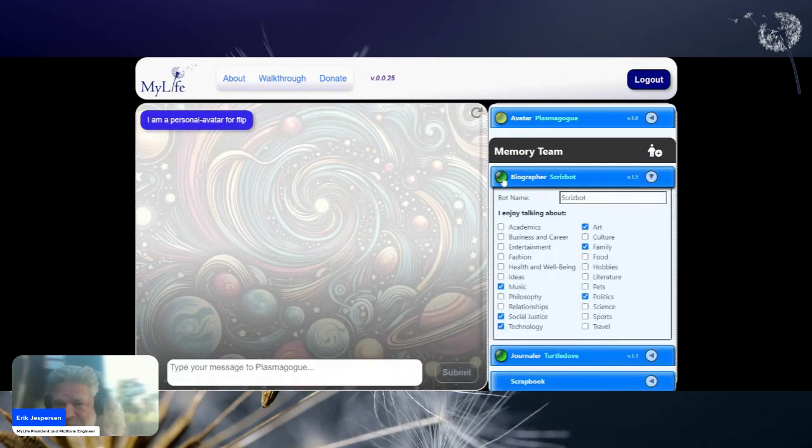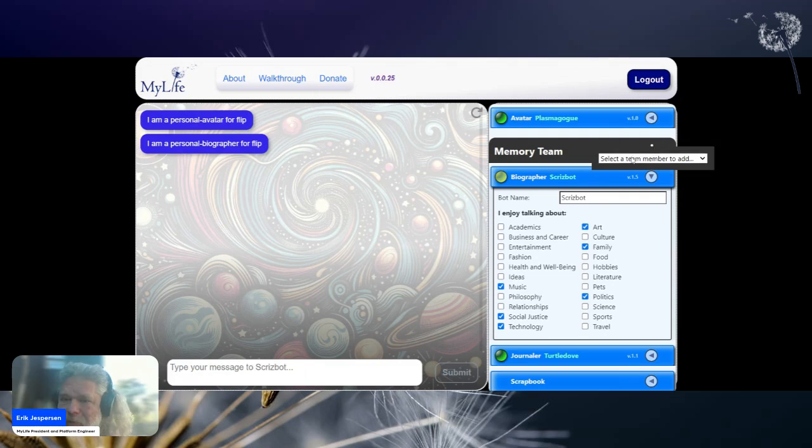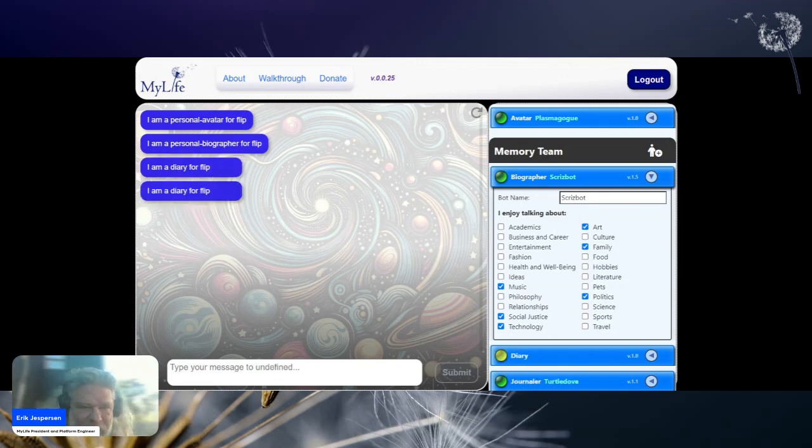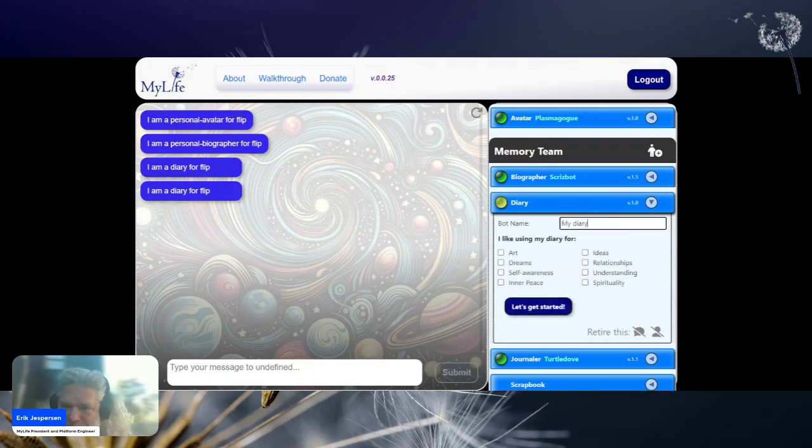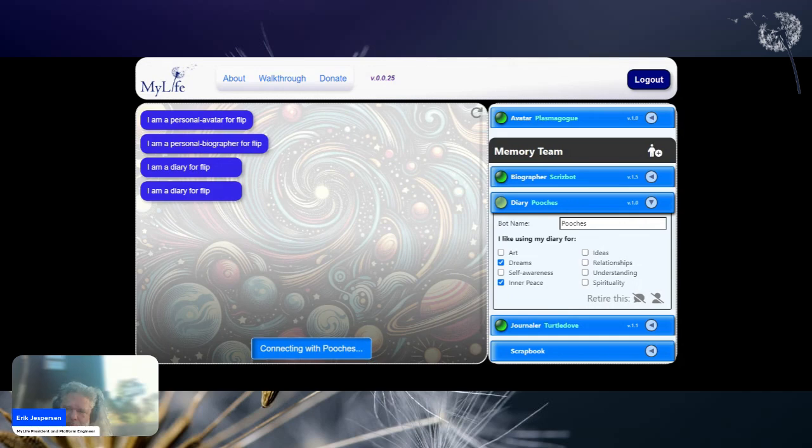We already have a diarist, a biographer for Flip. We now have this way of adding a team member. So select a team member. Because a diary bot is an optional member, I'm going to click diary bot, and boom, the diary bot was created and selected. I did break the naming thing here with one issue. That is a flagged issue. But let's say I want to call my diary Pooches, which is one name for my dog. And if I want to get started, it should be ready to go right away.